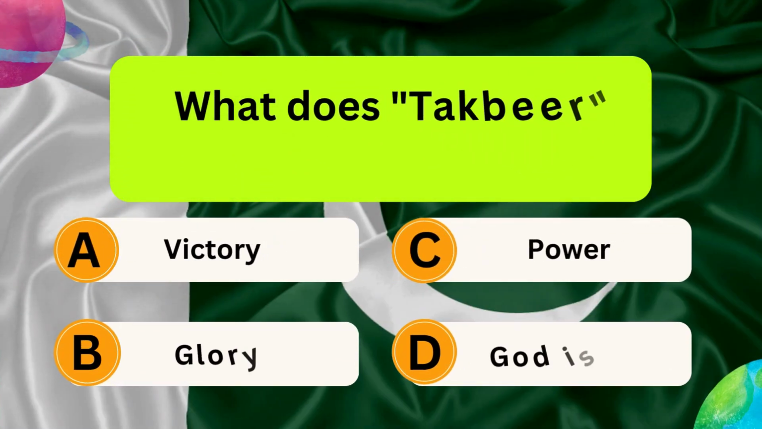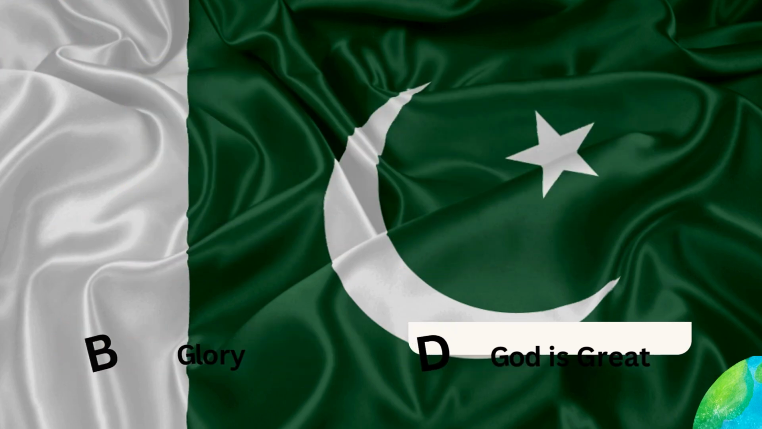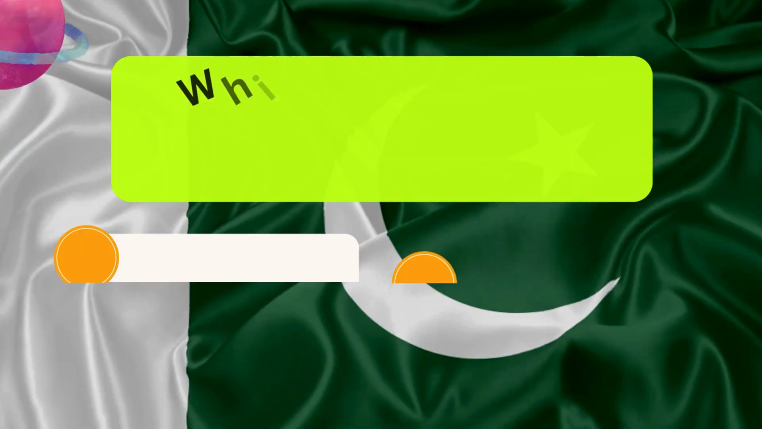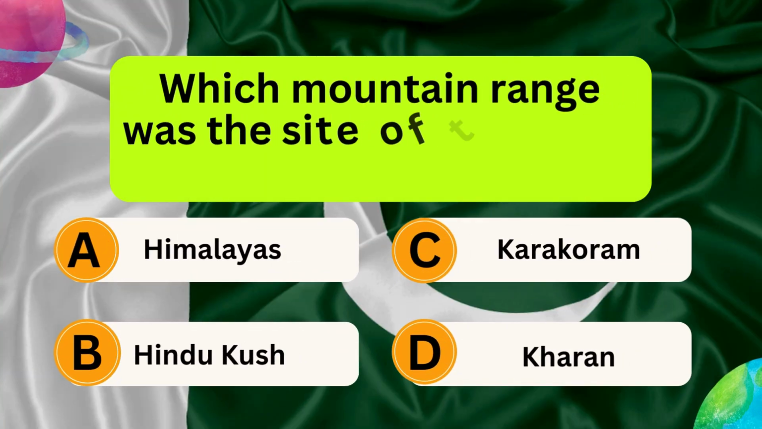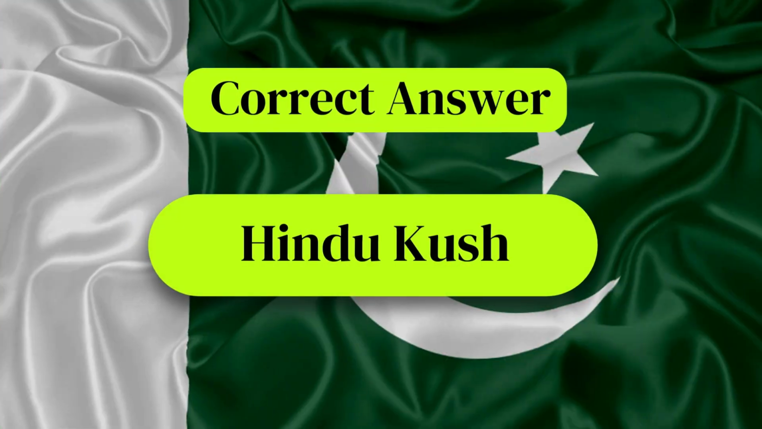What does takbir mean in Youm-e-Takbeer? Victory, power, glory, God is great. Correct answer is God is great. Which mountain range was the site of the nuclear test? Himalayas, Karakoram, Hindu Kush, Kharan. Correct answer is Hindu Kush.